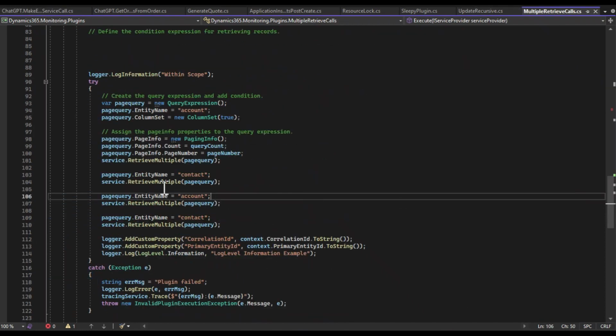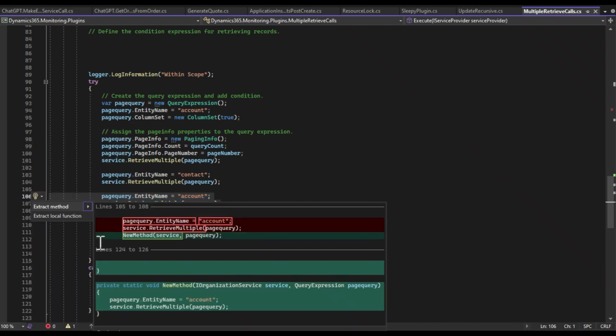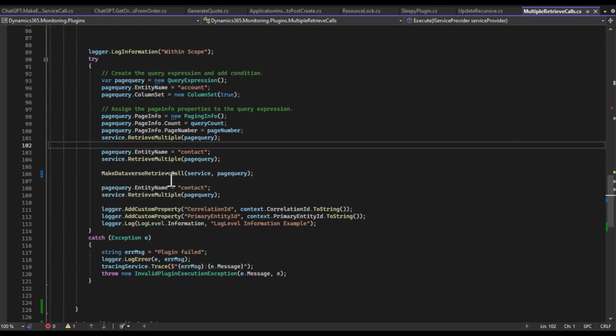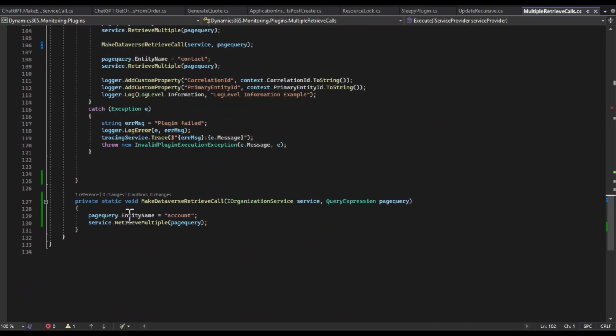So looking at some final ones like this one here, retrieve multiples, used many times. This definitely could be extracted out. Again, Visual Studio has a nice tool: you can right-click, hit Refactor, Extract Method. Something generic, and you can build off of that, right? So you have this here. This is not good, so I would change this to do something to make that a little easier, right?